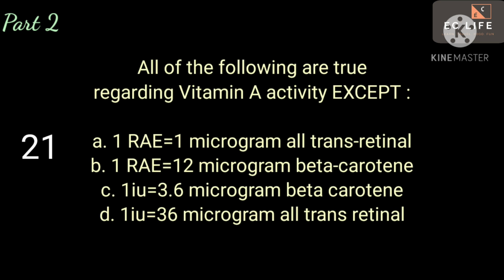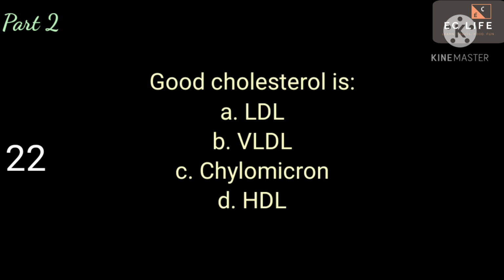21st question. All of the following are true regarding vitamin A activity except A. 1 RAE, that is retinol activity equivalent, is equal to 1 microgram all trans retinal. B. 1 RAE is equal to 12 microgram beta carotene. C. 1 international unit is equal to 3.6 microgram beta carotene. D. 1 international unit is equal to 36 microgram all trans retinal. Answer is D.